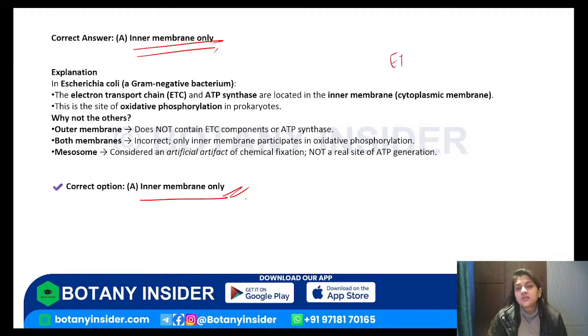Because your electron transport chain operates in the inner membrane, right? So in the E. coli, the electron transport chain and ATP synthase are located in the inner membrane, and as a result this is the main site of it. So what should be the answer for the same? A is the correct answer for this particular question, right?